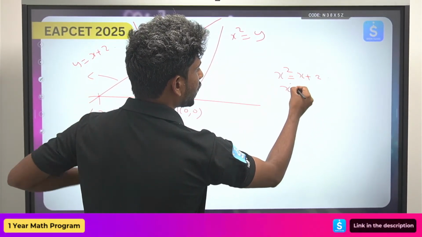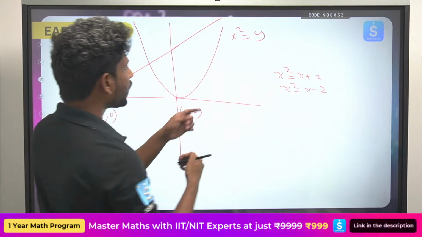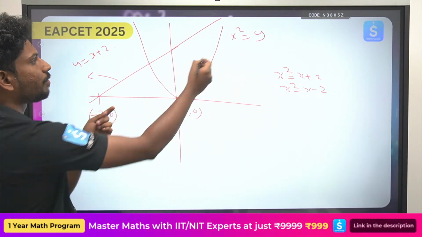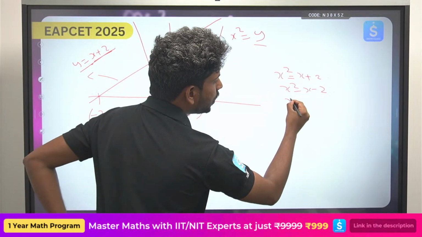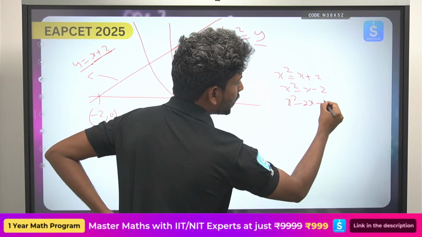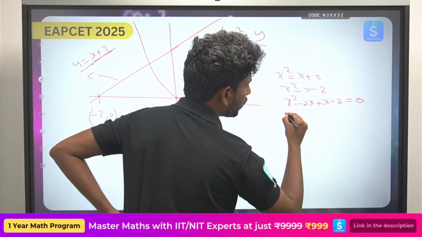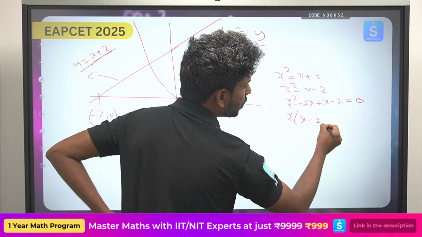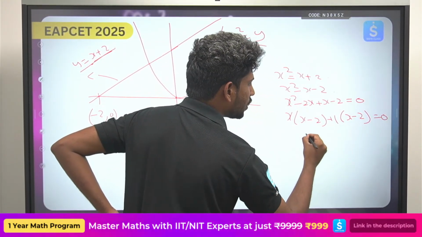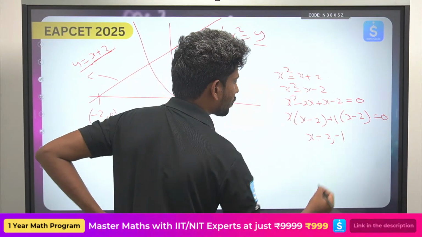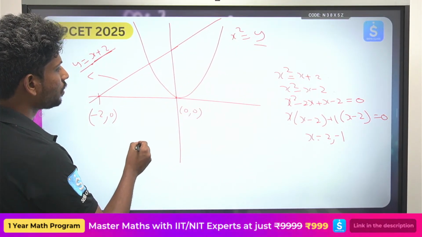So this will become x square minus x minus 2. Point of intersection means x square equals y, so in place of y, I substitute y equals x plus 2. So x square minus 2x plus x minus 2 equals 0. x times (x minus 2) plus 1 times (x minus 2) equals 0. So x equals 2 comma minus 1. Okay, x equals 2 comma minus 1.